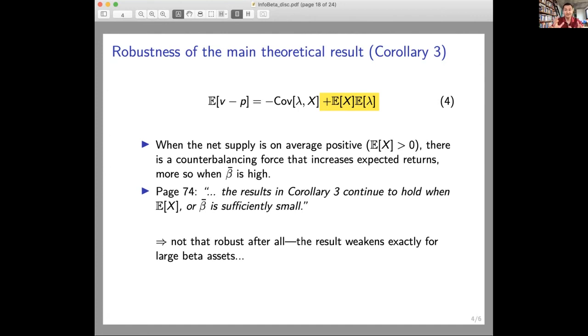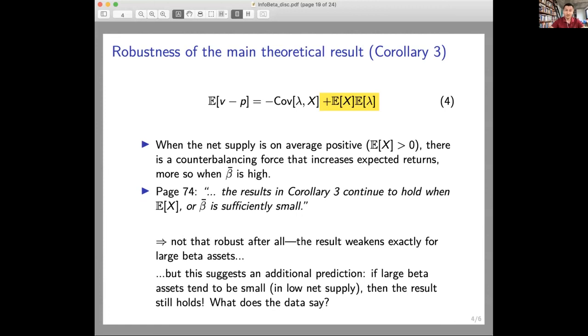So for the moment, I'm not really convinced by this simple robustness analysis, and the authors will have to talk more about this and what it implies for their theoretical model. And I think there is a way out, a very nice thing that they can do. This also suggests an additional prediction.